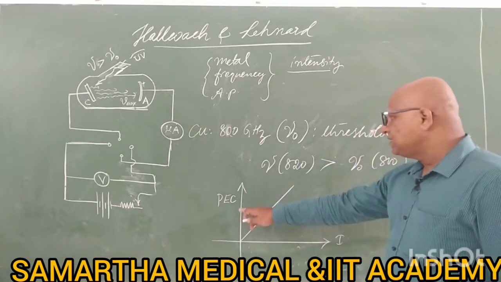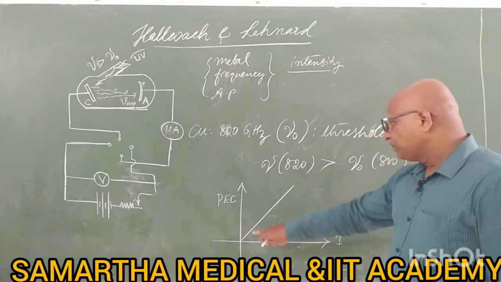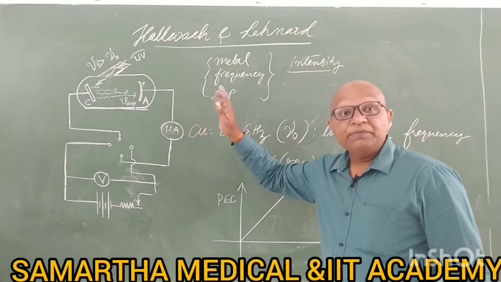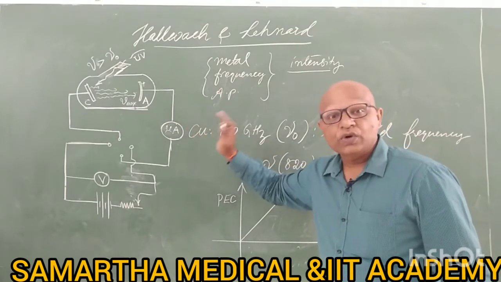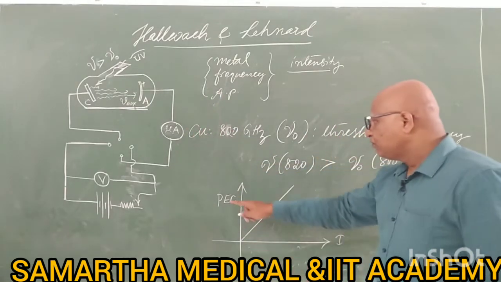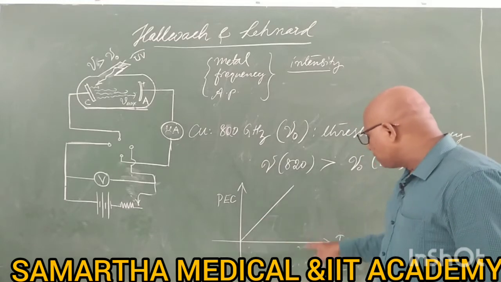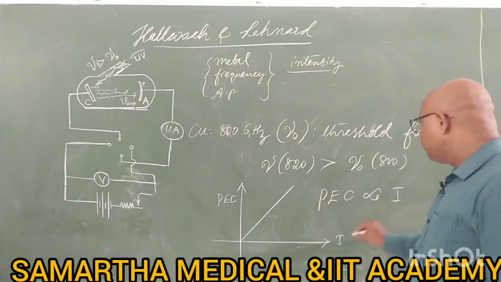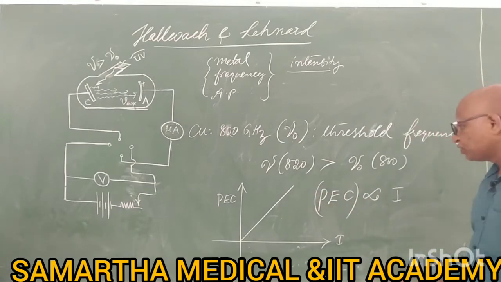Okay, PEC, photoelectric current. Photoelectric current means what? The current which is produced due to the emission of photoelectrons is called photoelectric current. Yes, photoelectric current is directly proportional to I. So this is the first observation they made: photoelectric current is directly proportional to the intensity of light used.